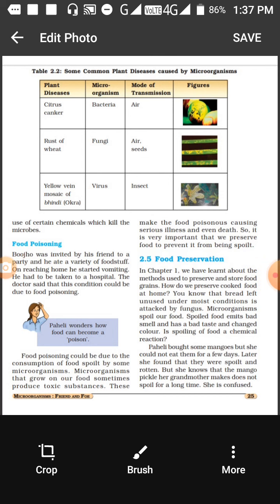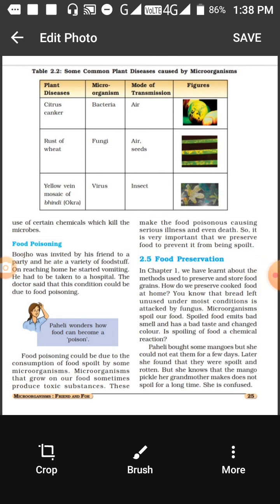The diseases caused by microorganisms cause food poisoning in humans. Food poisoning, you must have heard, is an infection in humans. It is caused mostly by bacteria or a fungus, and the food gets infected. When it enters the body, it produces toxins. Toxins are harmful chemicals which make the body produce excess acid, and then it can cause vomiting and you fall sick.